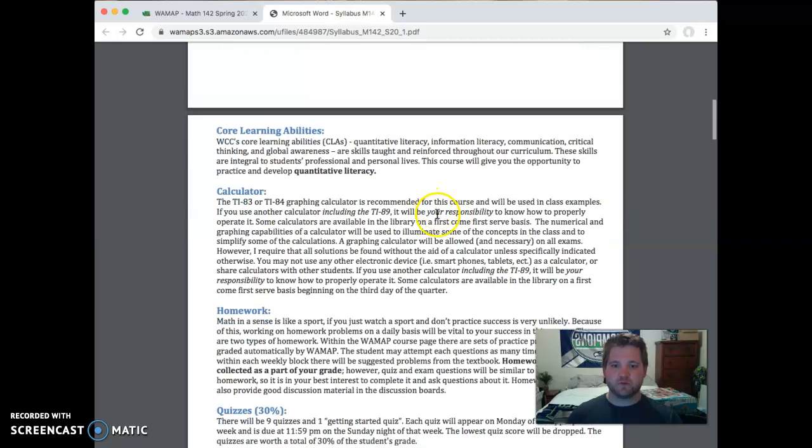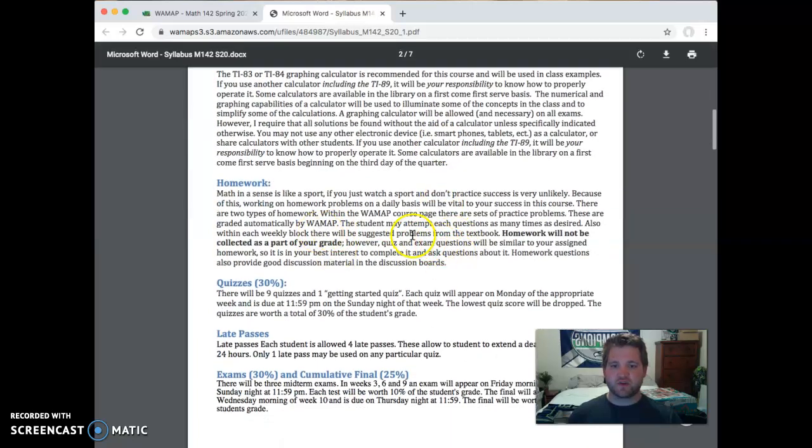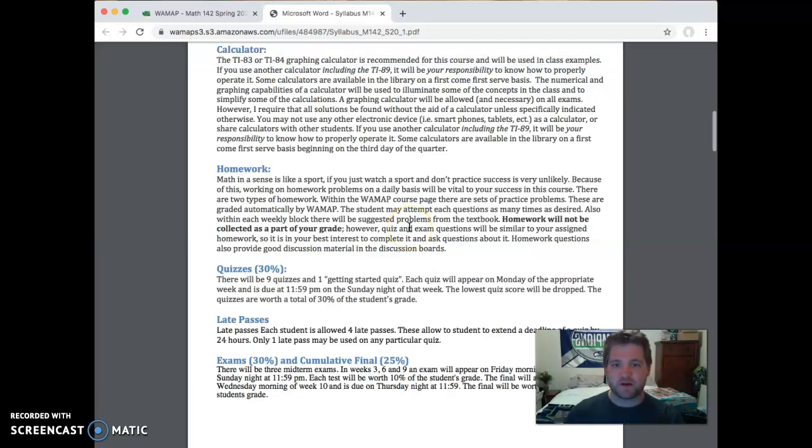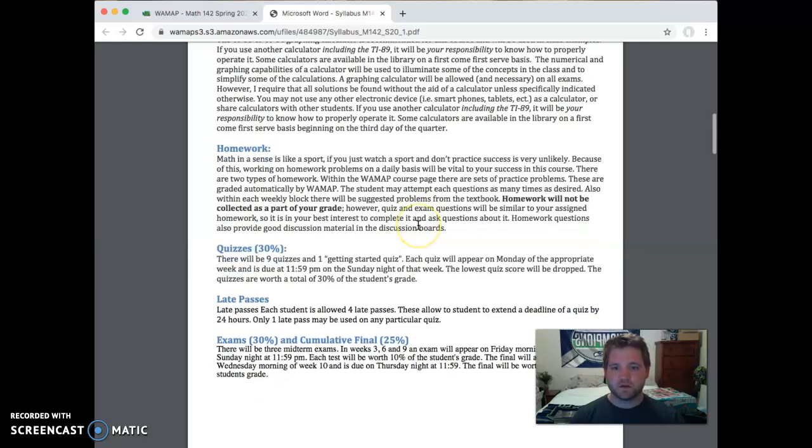So a lot of this you can read. I'm just going to hit some of the highlights. The homework section has two types of homework. There'll be the homework that I assign from the textbook, and there will also be homework in WAMAP, which I'll talk about shortly. Homework will not be graded or collected. It's just there for you to get some practice for the quizzes, the exams, and the final.